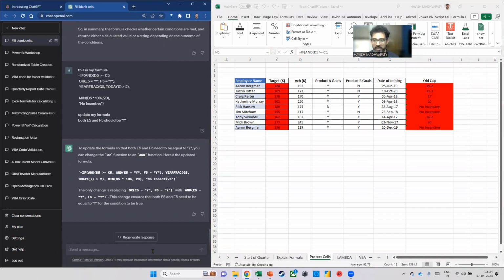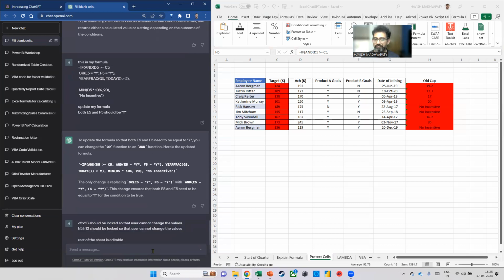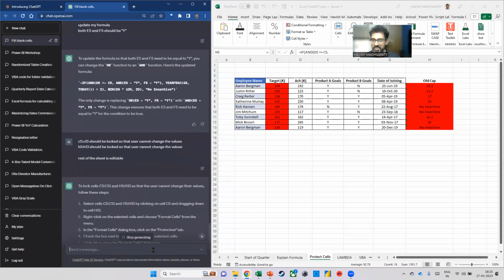So I will tell ChatGPT C5 to C13 should be locked so that user cannot change the values. I'm going to copy this one more time and I'm going to say that similarly, H5 to H13 should be locked so that user cannot change the value. And then I will say that rest of the sheet is editable. So C5 to C13, H5 to H13 should be locked. The user should not be able to make a change. And the rest of the sheet is editable.